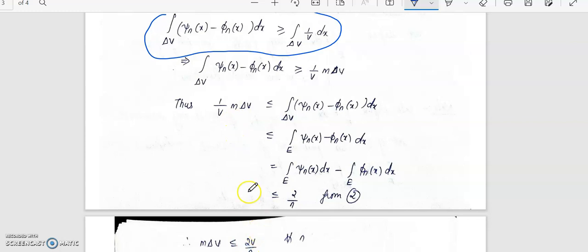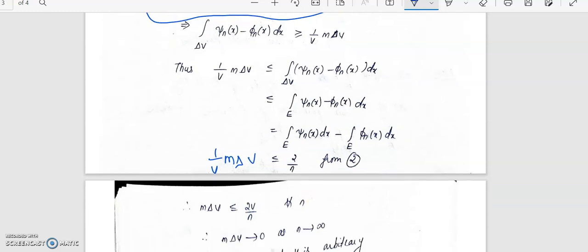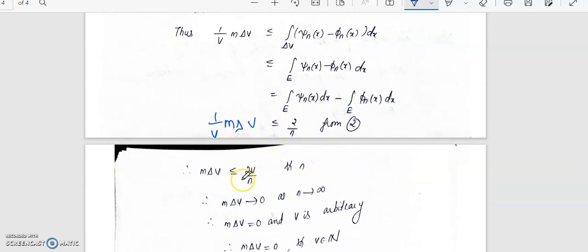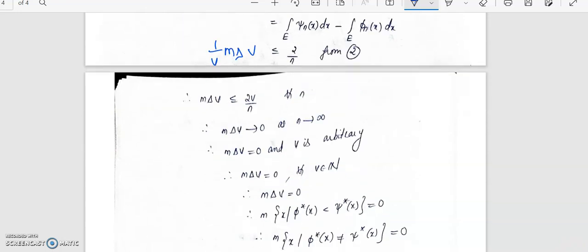So we'll get 1 by v m delta v less than or equal to 2 by n. So therefore m delta v will be less than or equal to 2v by n for all n. So this must hold as n goes to infinity also. When n approaches infinity, this value goes to 0. So m delta v must be equal to 0.